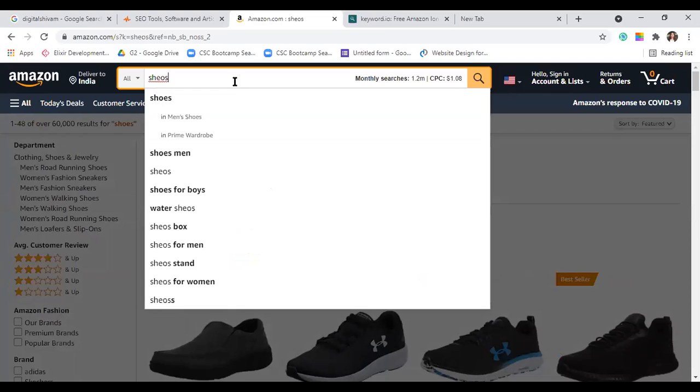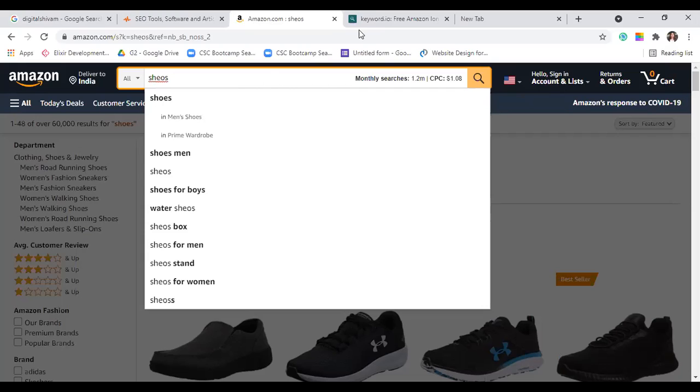They usually add words with spelling mistakes, because the normal customers are usually in a hurry. They're searching, they just write. Even us, if we remove autocorrect from our phones, we'll be making thousands of spelling mistakes every day. So people are making mistakes every time they write something, be it on Google search, be it on Amazon. So make sure you include these words.